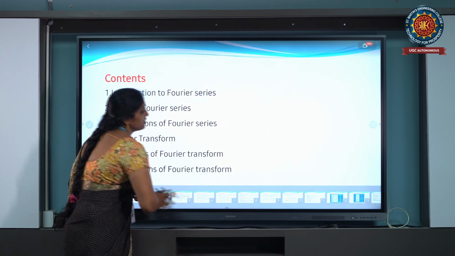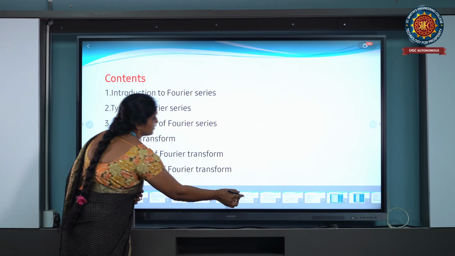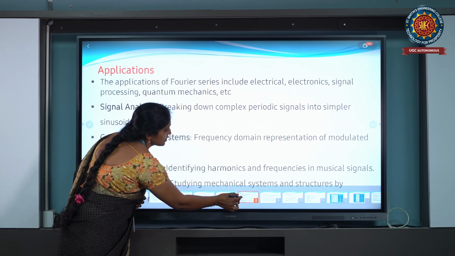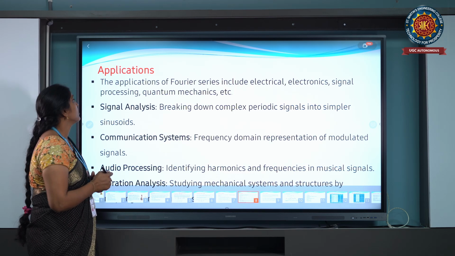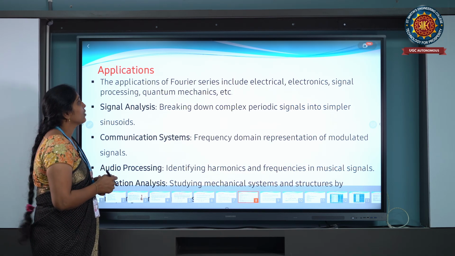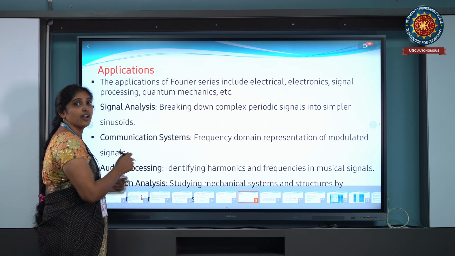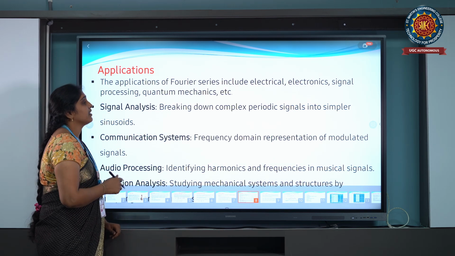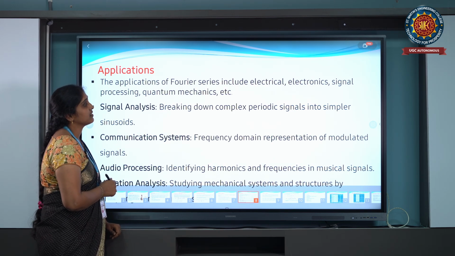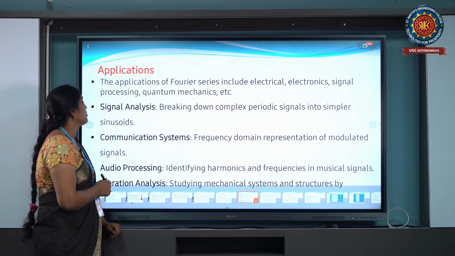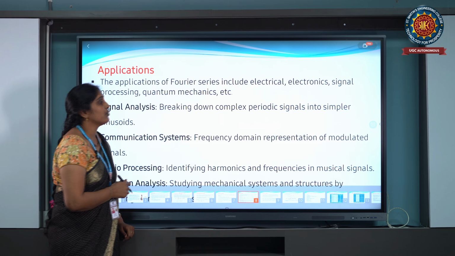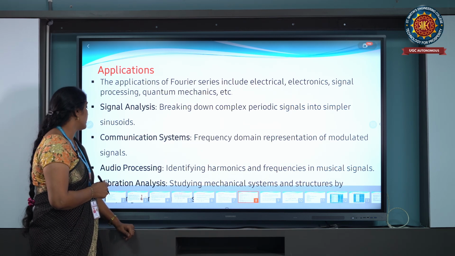The first one is signal analysis. Continuous time signal applications include electrical and electronic signal processing, quantum mechanics, etc. In signal analysis, we break down complex periodic signals into simpler sinusoids. In communication systems, we use frequency domain representation of modulated signals.